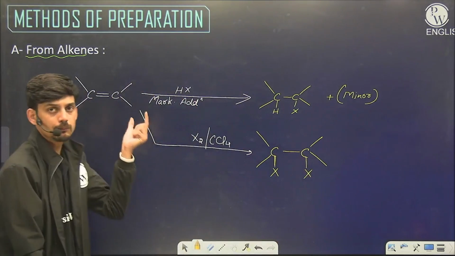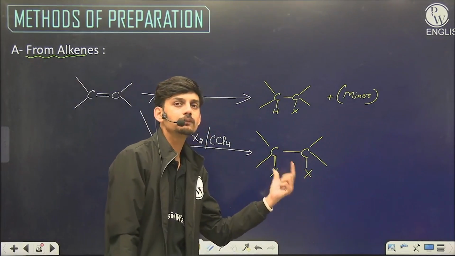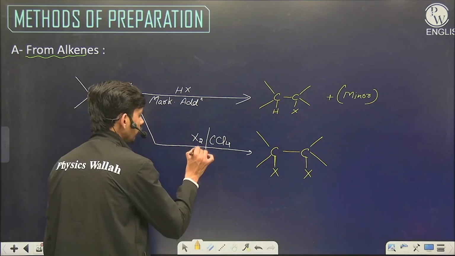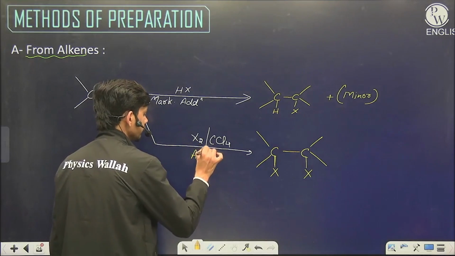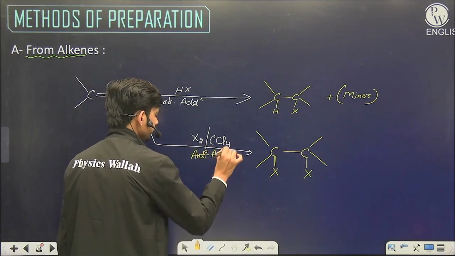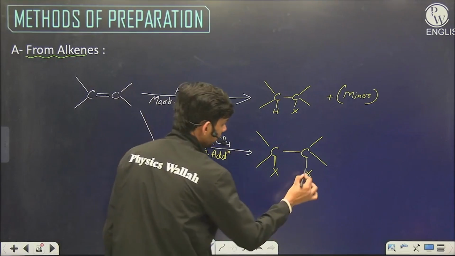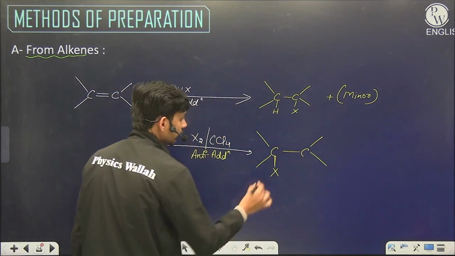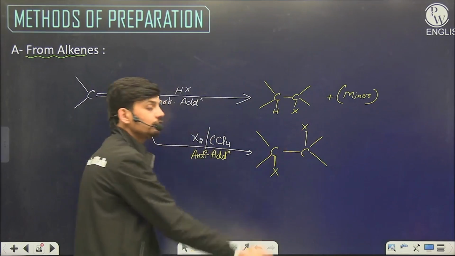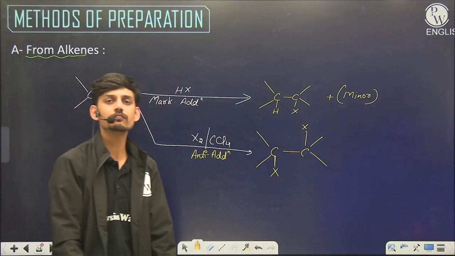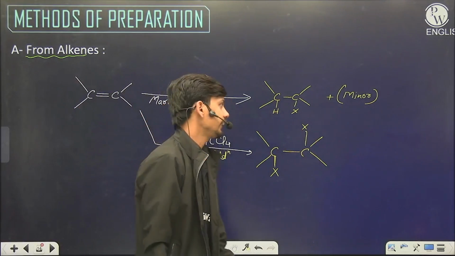The pi bond will be broken and 2 halogen atoms will be attached here. And this reaction follows anti-addition. That means the 2 halogen atoms will approach from the opposite ends.